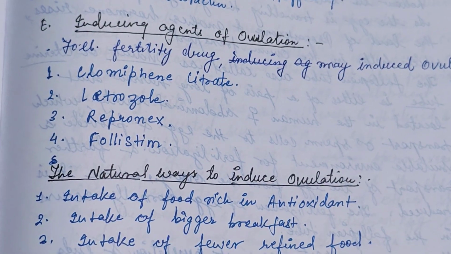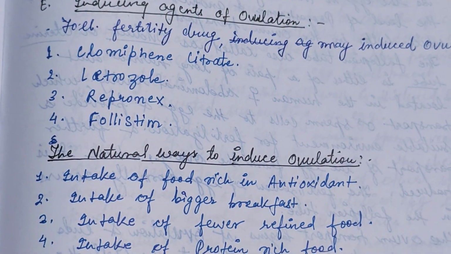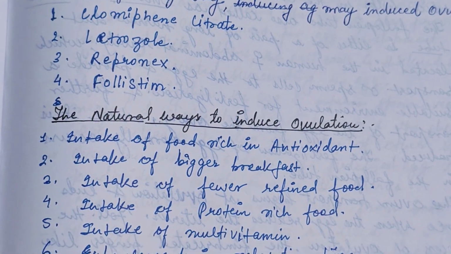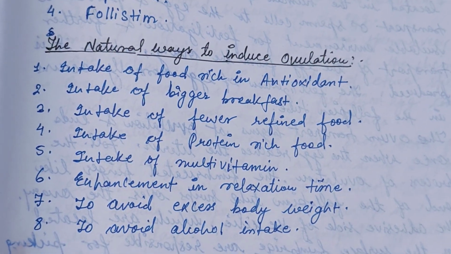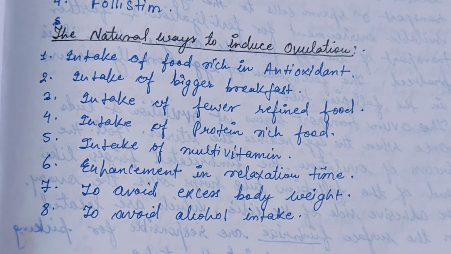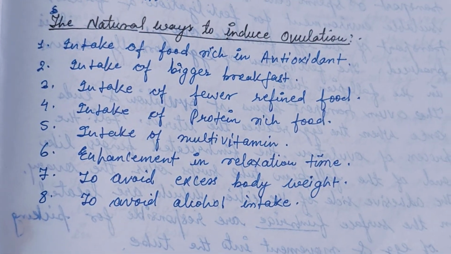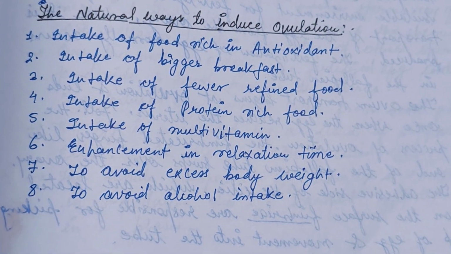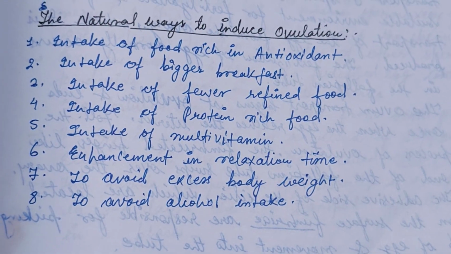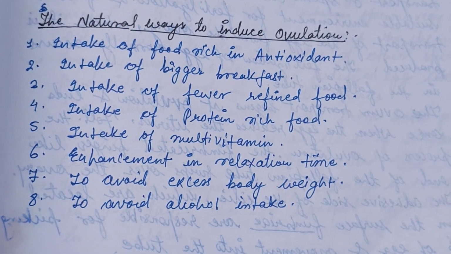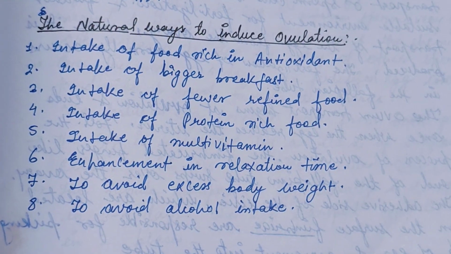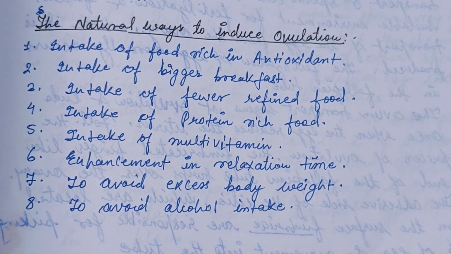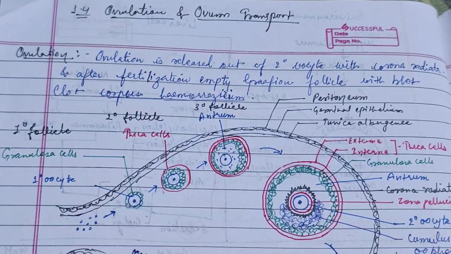Inducing agents of ovulation are clomiphene citrate, letrozole, repronex, and follistim. There are several ways by which we can induce ovulation by natural methods. First is the intake of food rich in antioxidants, a bigger breakfast, fewer refined foods, protein-rich food, multivitamins, enhancing relaxation time, avoiding excess body weight, and avoiding alcohol intake.